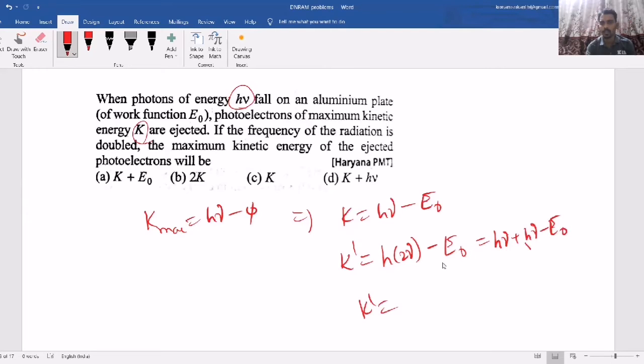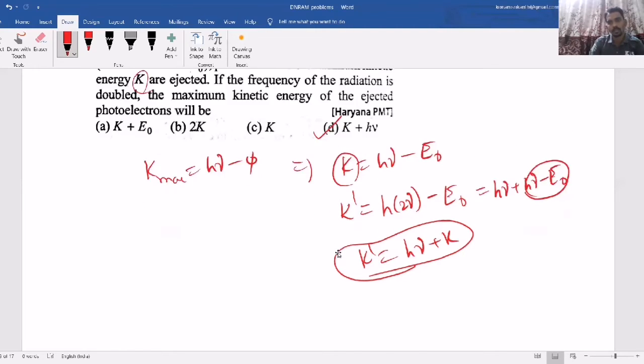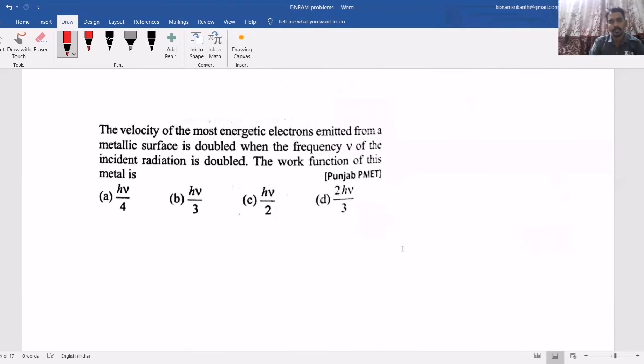So K dash equals h nu plus, here h nu minus E naught I can write as K. So h nu plus K. So what is the new kinetic energy? h nu plus K. So this way, manipulation of equation, comparison only, not just numerical values they have given. So this type of question also they used to ask sometimes.